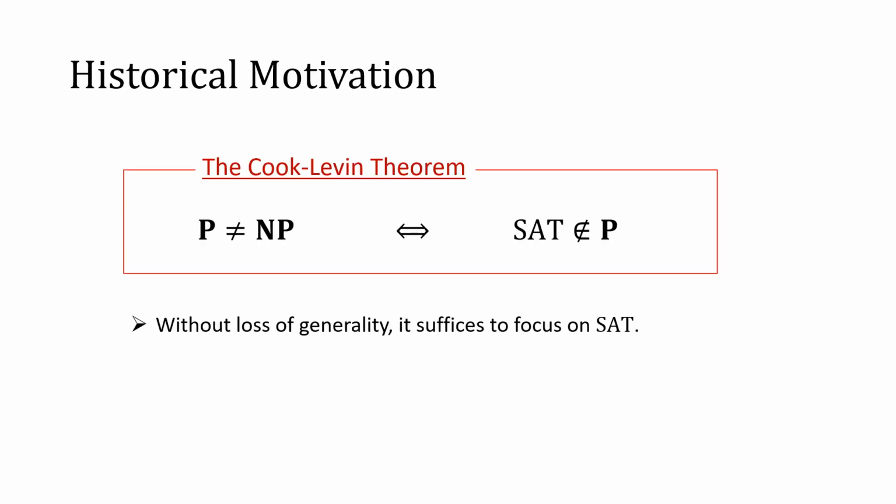One of the central questions in complexity theory is to separate P from NP. Thanks to the Cook-Levin theorem, it is equivalent to proving that SAT can't be solved in polynomial time. In this sense, in order to separate P from NP, we can focus on SAT, and we can forget about other NP problems.